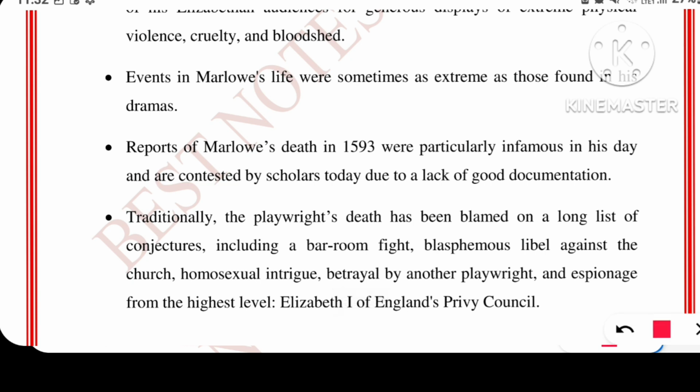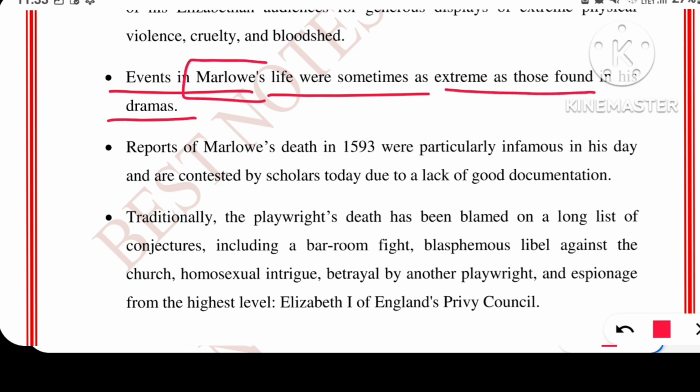Let's move to the next point. Events in Marlowe's life were sometimes as extreme as those found in his dramas. See, Christopher Marlowe has created many characters in play, which is the requirement of any play because we cannot just have one character. But the pain that those characters went through, alright, the characters of drama used to face a lot of trouble, but those troubles were much more in magnitude in Marlowe's life. It means Marlowe's life was not simple, it was as difficult as the characters of his plays.